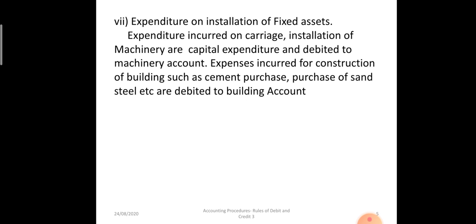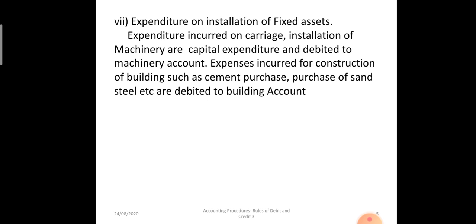It will not be treated as a revenue expenditure. So when installation charges and transportation charges are treated as capital expenditure, they will be debited to the fixed asset account. Say if machinery is transported and installed, the machine account will be debited.